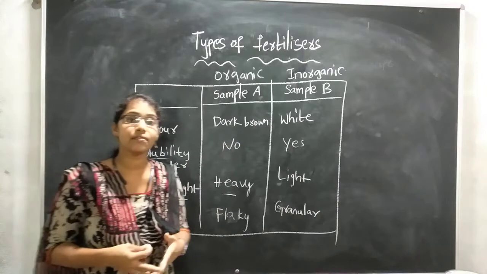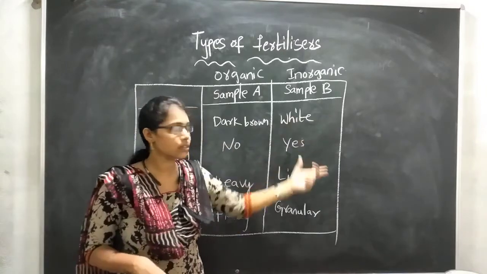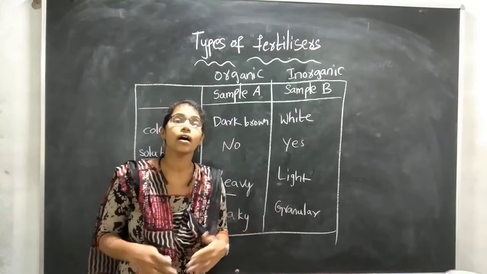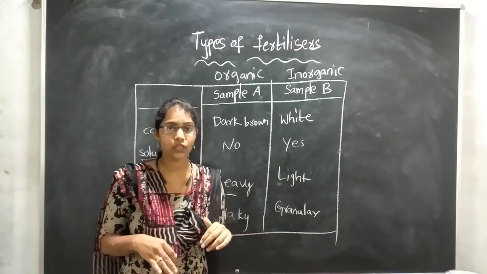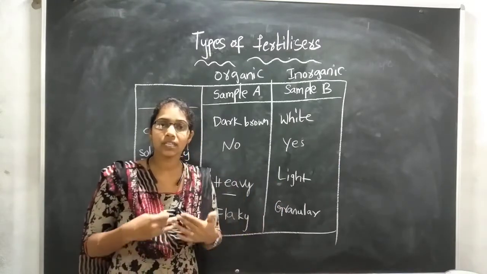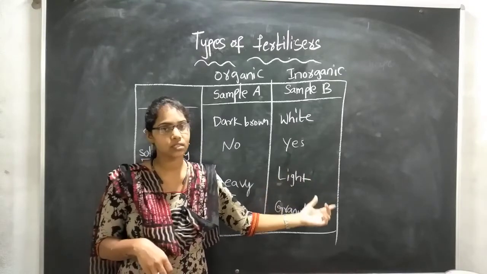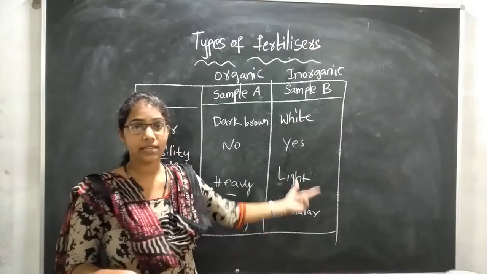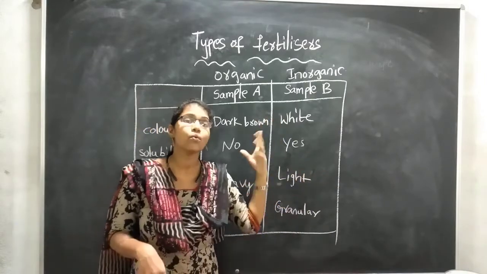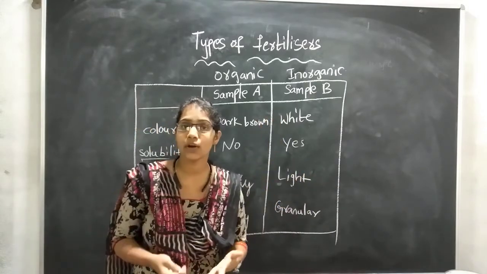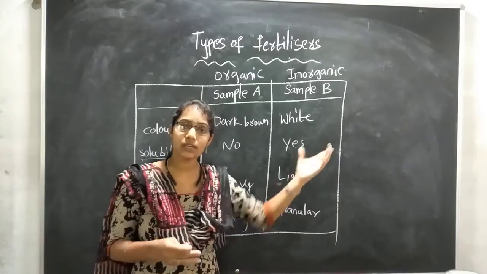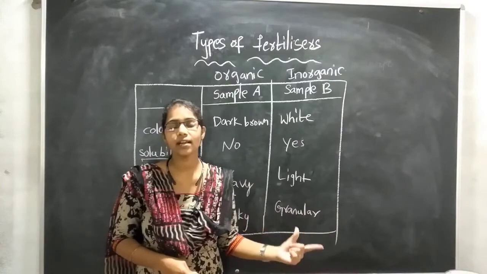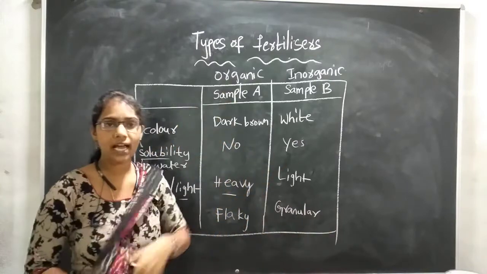So farmers, what will they do? They mostly use inorganic fertilizers. They want the crop in time, they want the crop fast. The action is very fast by using inorganic fertilizers. That's why they use them. But by using them, the soil will get spoiled. Soil erosion will occur by using inorganic fertilizers. So children, have you understood these types of fertilizers?